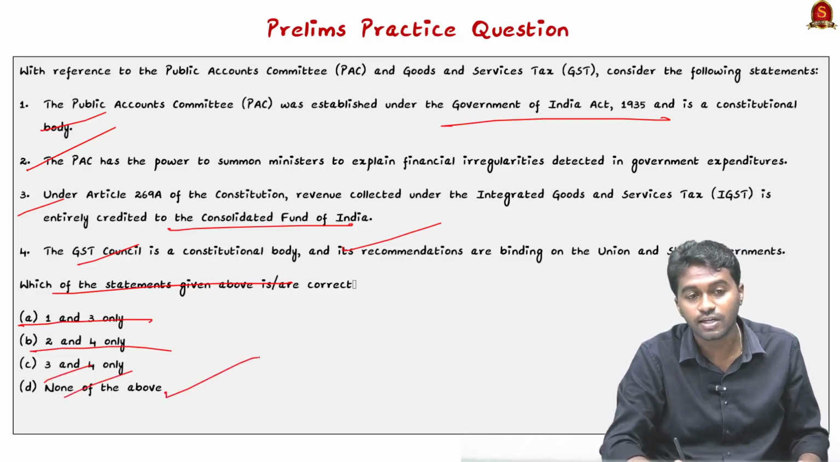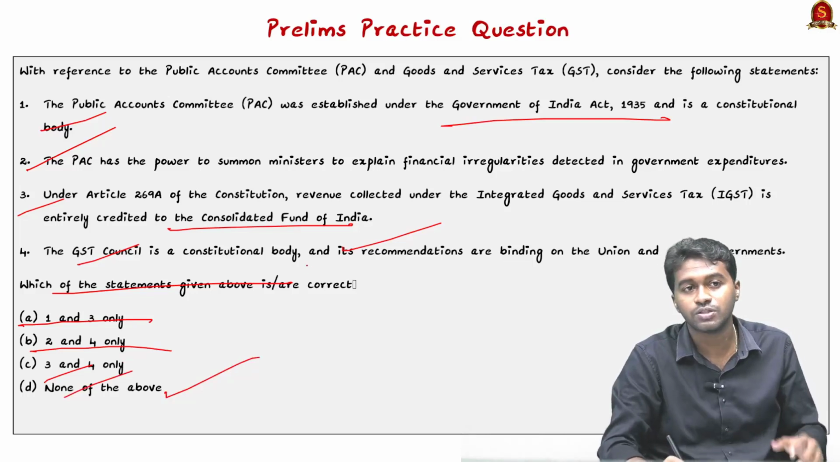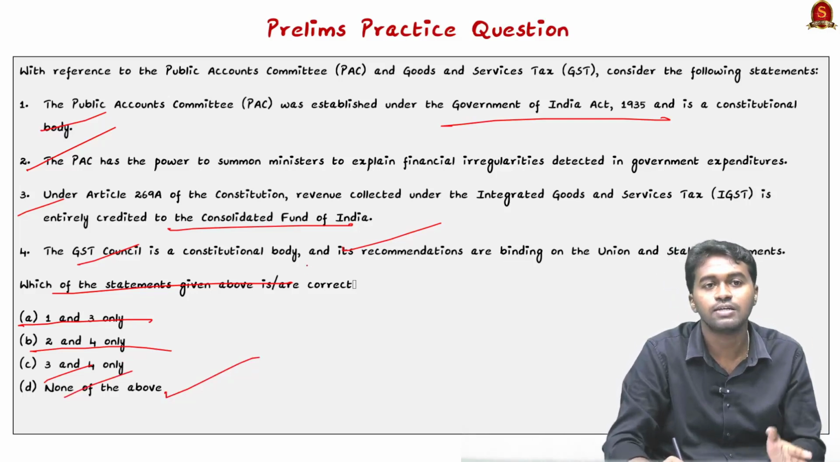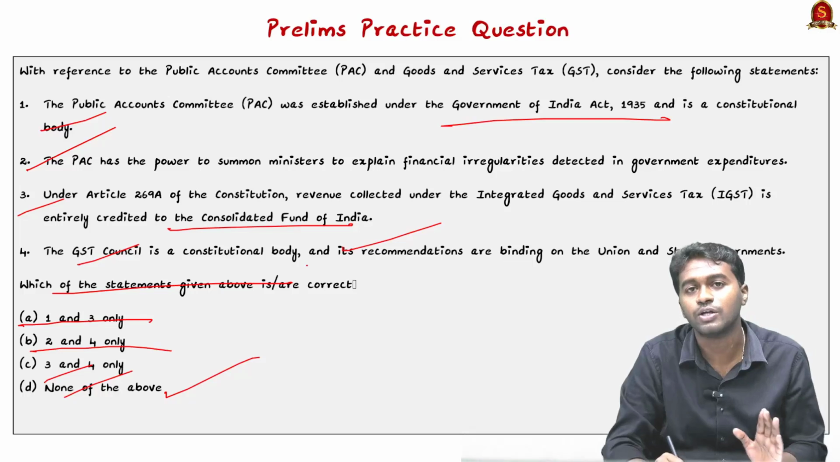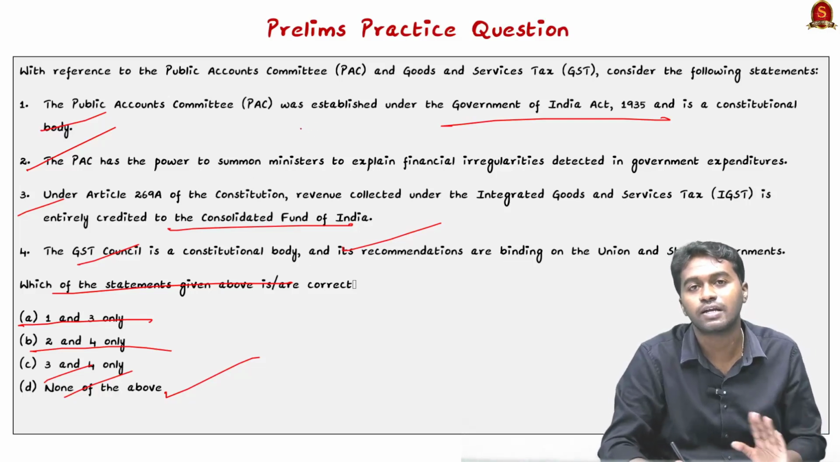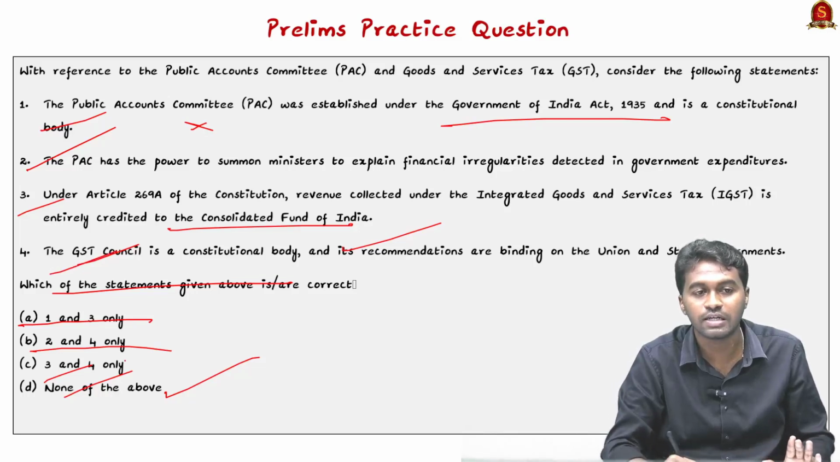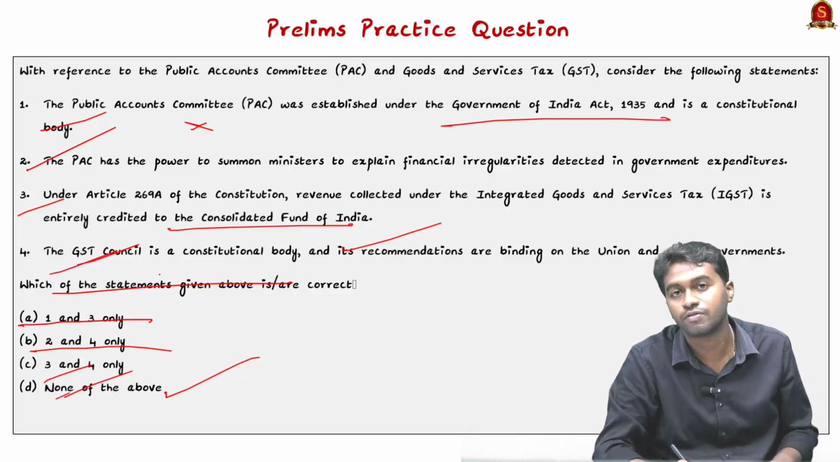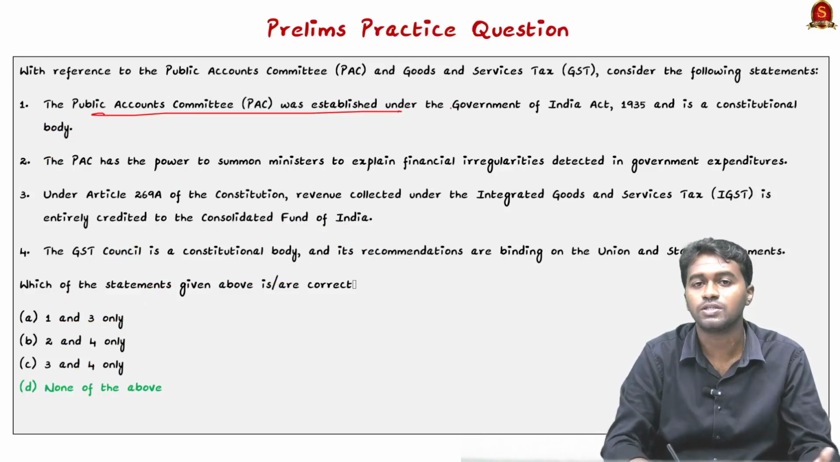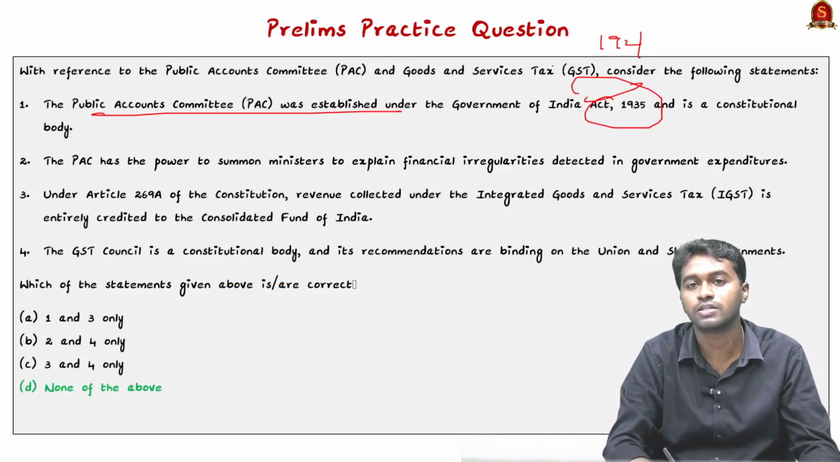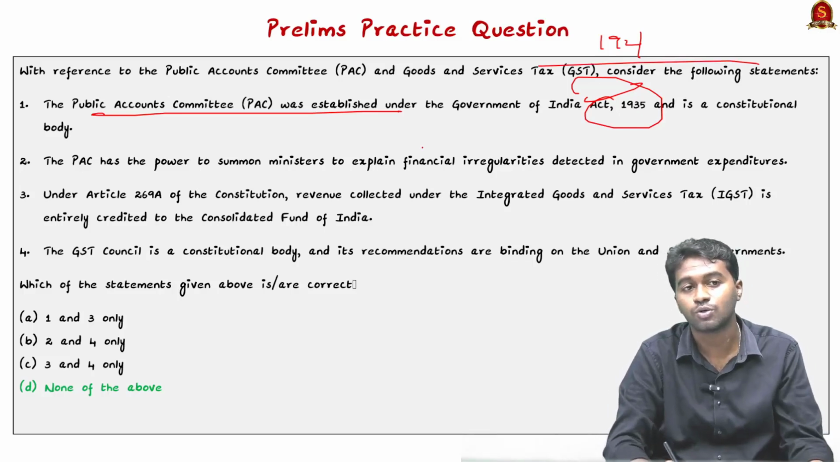The correct answer is actually none of the above, because all the 4 statements are partially correct and partially wrong. So that's why none of the statements are entirely correct, and therefore the answer is option D, none of the above. The Public Account Committee was established under the Government of India Act in 1935. It is wrong, because the Public Account Committee was established in the year 1921.